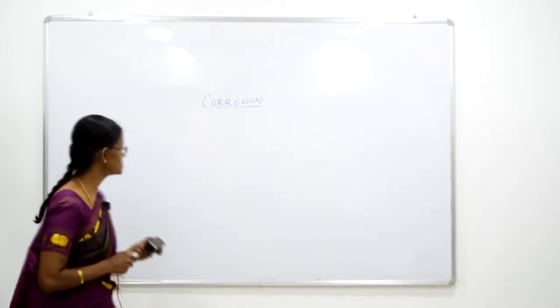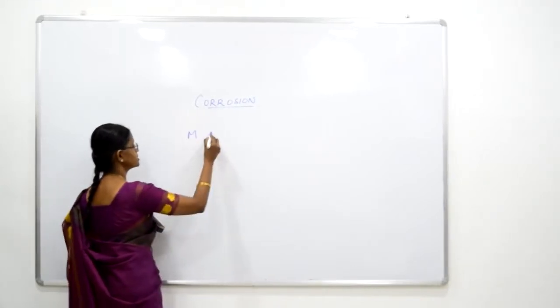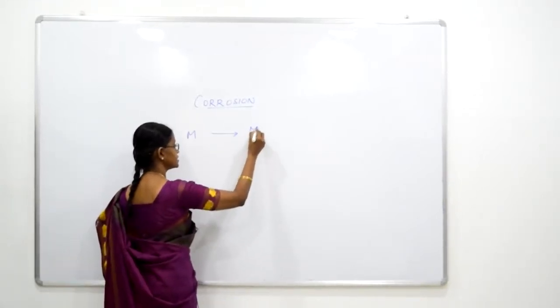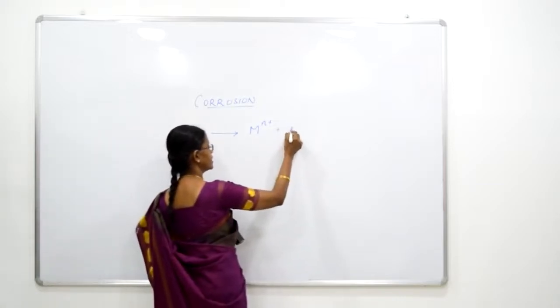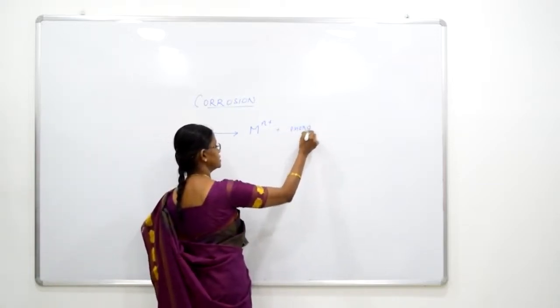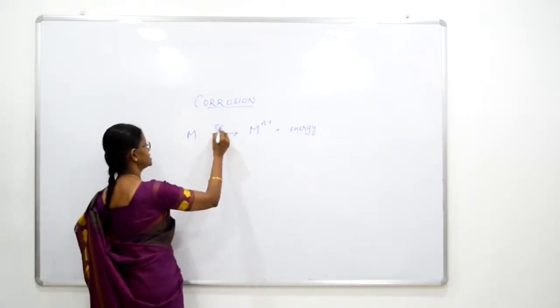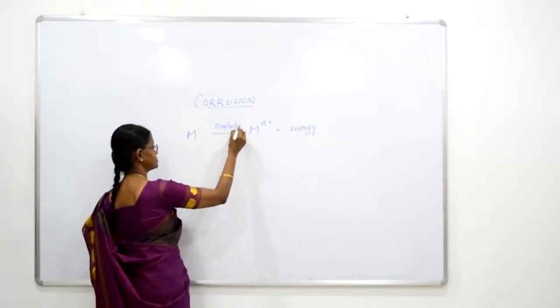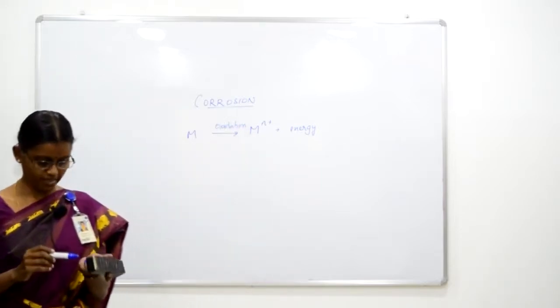Corrosion is a process when a metal undergoes oxidation to form metal ions, and some amount of energy is released during the corrosion process. So this process we call oxidation. And why in nature at all does corrosion occur, right?